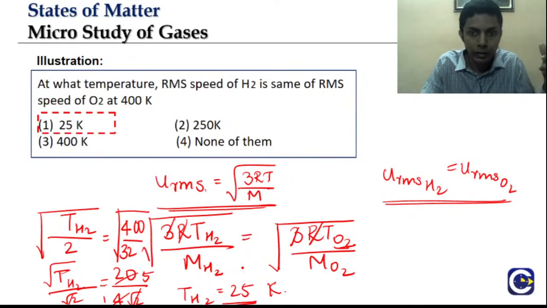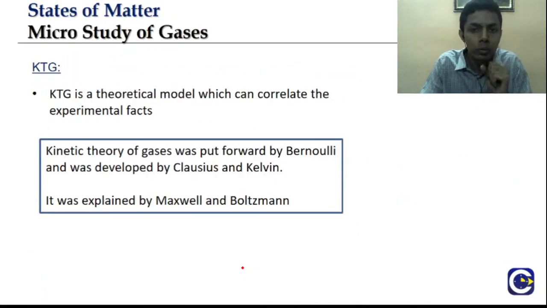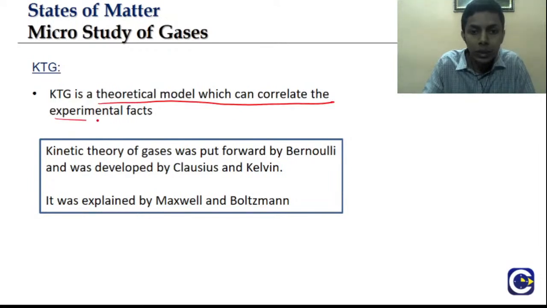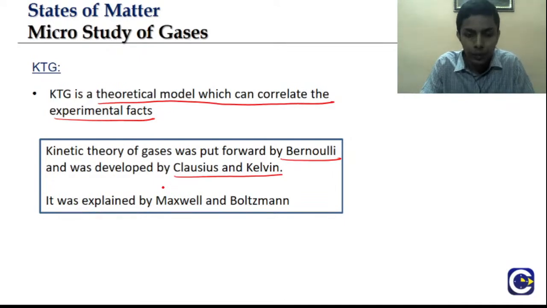Answer is 25. Okay. Next, we will look into the most important topic of states of matter, which is KTG, Kinetic Theory of Gases. What is Kinetic Theory of Gas? It is a theoretical model which can correlate the experimental facts. It was put forward by Bernoulli and developed by Clausius and Kelvin. It was explained further by Maxwell and Boltzmann.